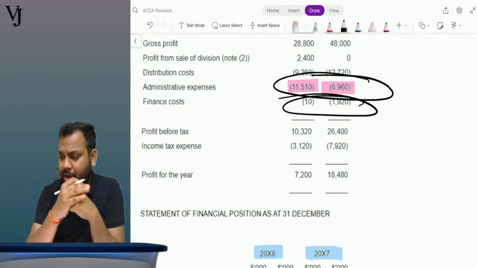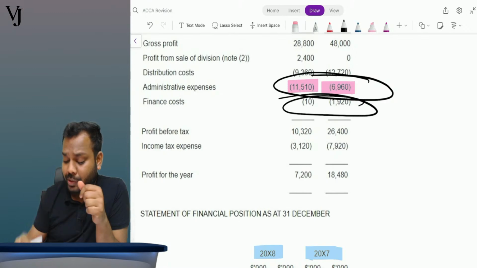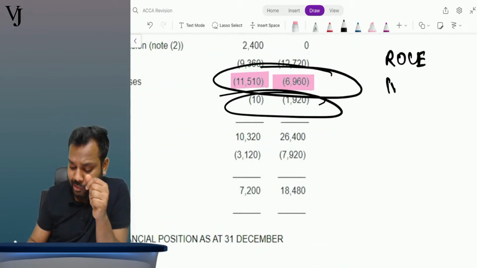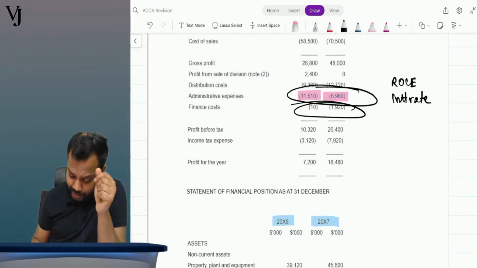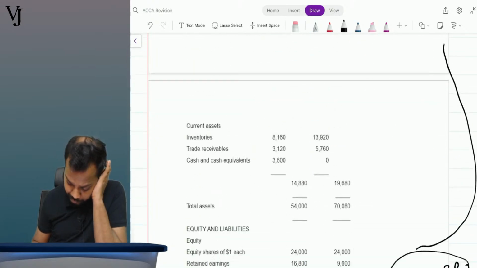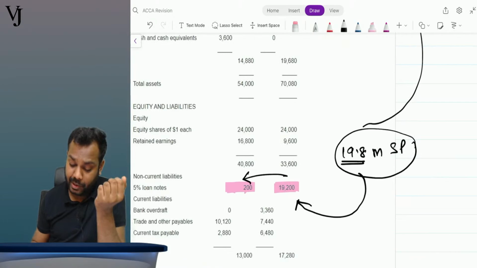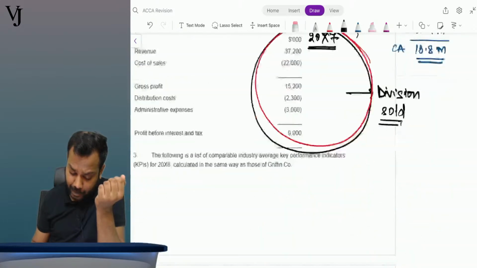But now understand, we always need to assess the return on capital employed and interest rate. Tell me, what was the interest rate on these loans? 5%. The interest rate was 5%. And what was the ROCE of the company?